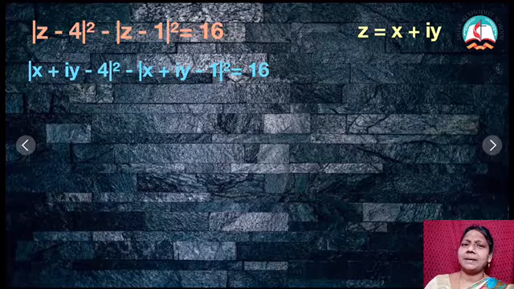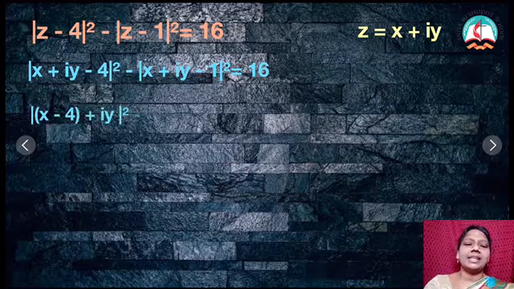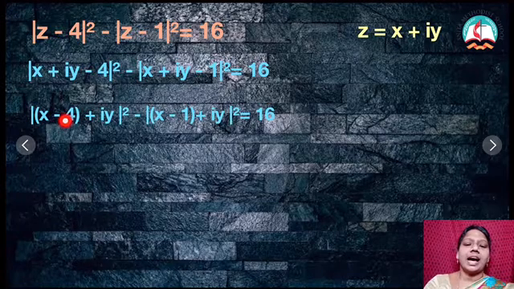What is my next step? First, I substituted a complex number, z is equal to x plus iy. What is my next one? Yes, what is the next step? I have to gather the real and imaginary. So, if I am gathering it, x minus 4 is real, iy is imaginary, the whole square. X minus 1 is real, iy is imaginary, the whole square, that is equal to 16.